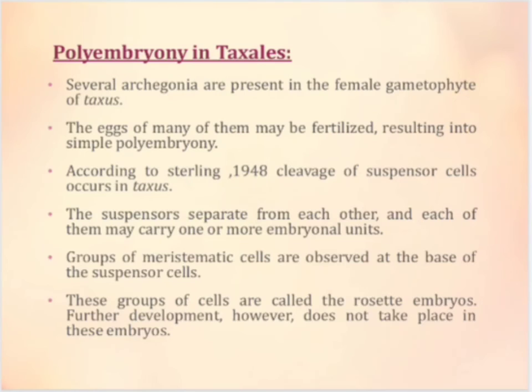In Ephedra, the zygote divides thrice, resulting in the formation of 8 products, out of which all are capable of giving rise to embryos, although more commonly only 3 to 5 do so. Such precocious polyembryony is remarkable. In Welwitschia, the third genus of Gnetales, a higher degree of polyembryony is seen. Many zygotes are produced in this genus and almost all start producing embryos, but only one embryo develops at maturity in any one seed.